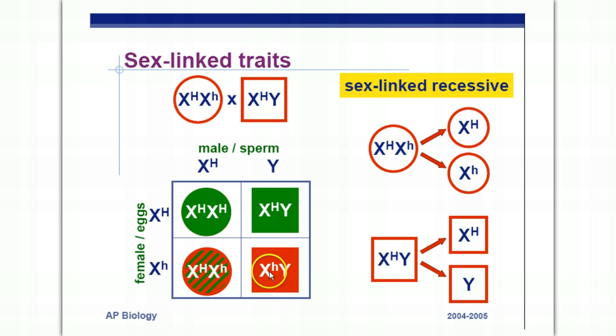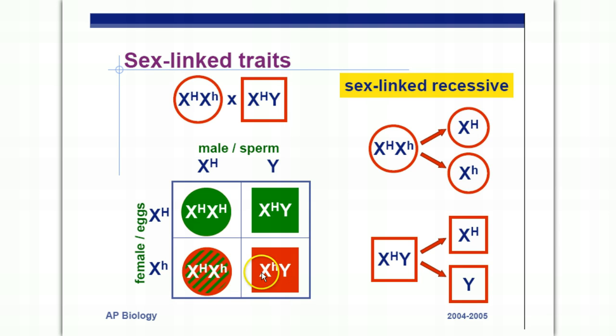Here's the real problem, though. If you take a look at the son being made, the male only has Y chromosomes to give. If the male gives an X chromosome, it turns out to be a daughter. So if the male gives a Y chromosome and the female gives the hemophilia gene, then you have X hemophilia Y. The reason why males are more likely to get sex-linked traits is because they don't have a second X chromosome that might have the normal allele to hide the hemophilia or other sex-linked disorder alleles.